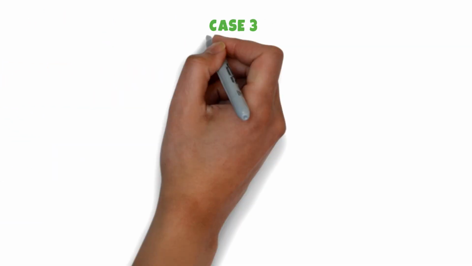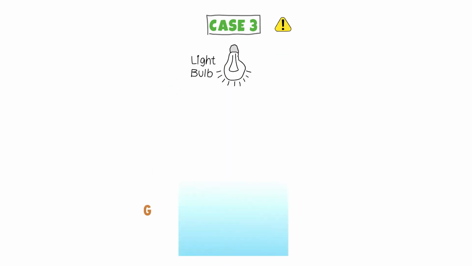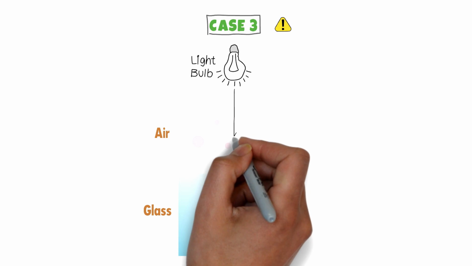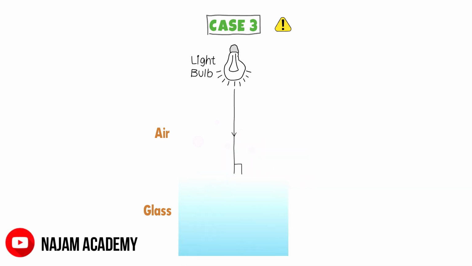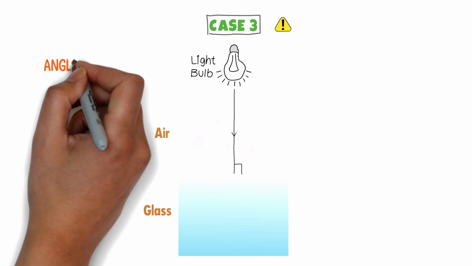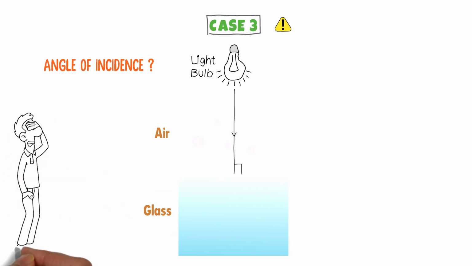Now consider third case, and it is a special case of refraction. Consider a light source like bulb and a glass. Let it produce light in all directions in the air. The incident ray of light hits the surface of the glass at 90 degrees, or we say that the incident ray hits the surface of the glass normally. What is the angle of incidence? Well, a lot of students do a blunder here.